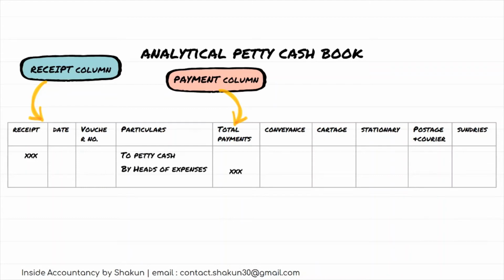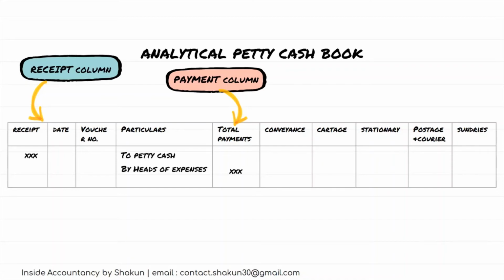In an analytical cash book, basically we come to know about the petty expenses. These petty expenses are classified into appropriate heads of expenses. Each head of expense can be conveniently transferred to the appropriate account in the ledger. So we can know the total of conveyance or the total of cartage from the analytical cash book, and this can directly go to the ledger book. So posting becomes very easy when we are preparing an analytical cash book.